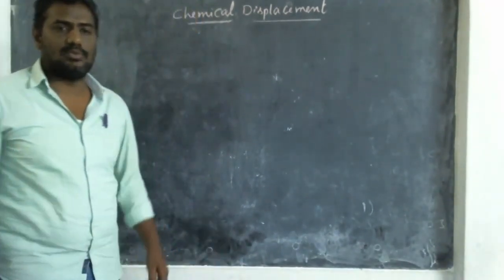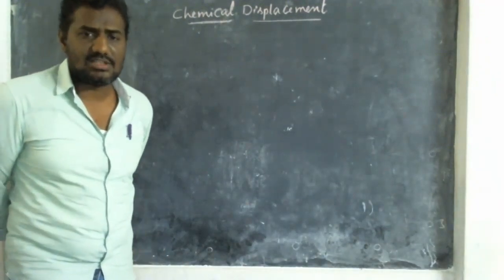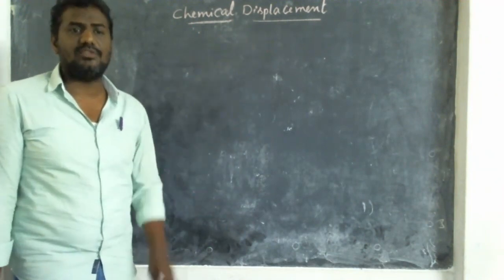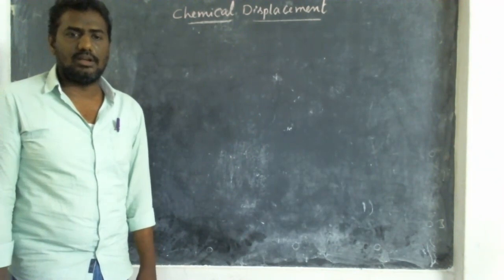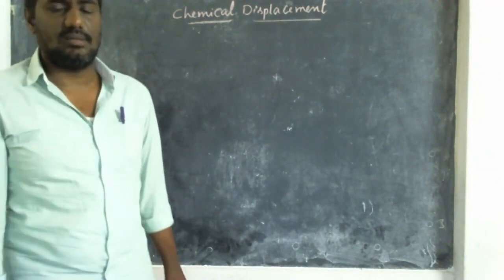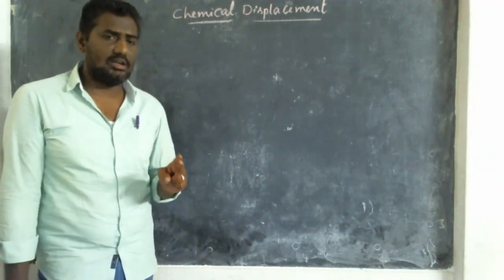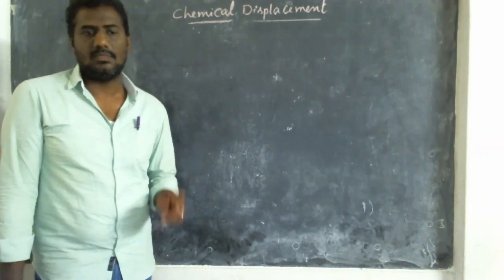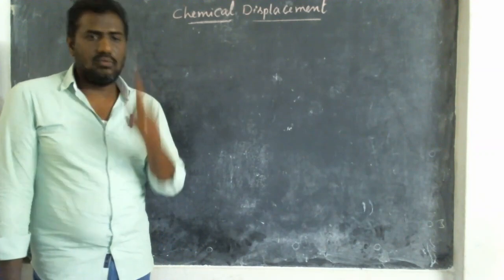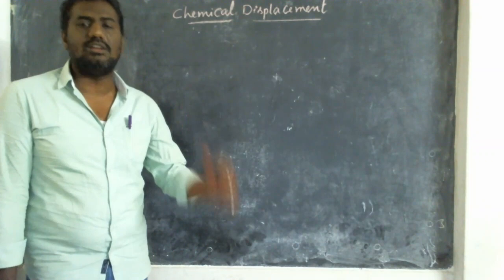Today I am going to explain chemical displacement. In this chemical displacement, first of all, you must know the meaning of displacement. This is the third type of reaction. So far we have completed two types of reaction. The first one is chemical combination. The second one is chemical decomposition. In chemical decomposition we have three types: thermal decomposition, electrical decomposition, and photolytic decomposition. Now we are going for the third type, that is chemical displacement.